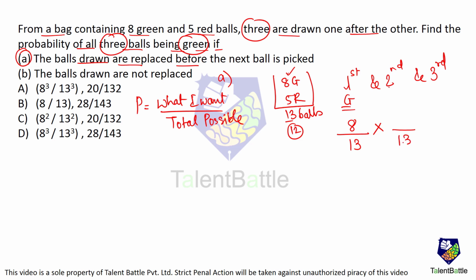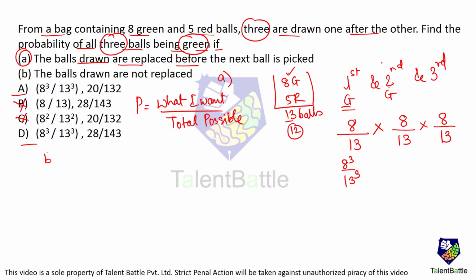So, total balls are 13. So, I can choose any one ball out of that, okay? But I want a green one. Second one also has to be a green one. So, how many options are there? 8 are there. Same case for the third one. Again, 8 are there. So, I get 8 cube upon 13 cube, okay? So, these two options get cancelled out. So, I have D and A as the possible answers.